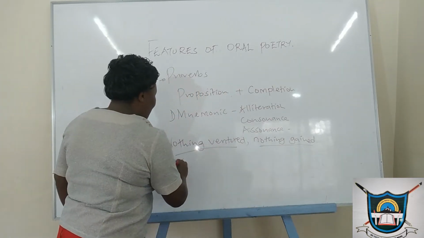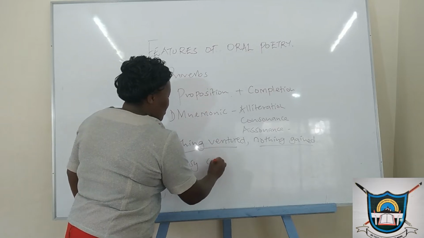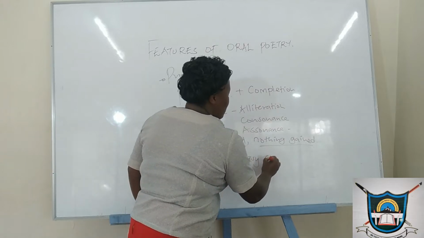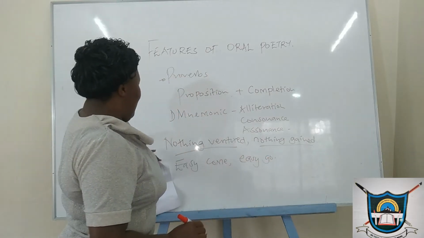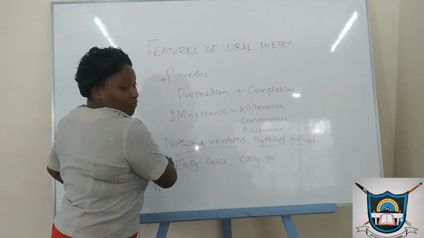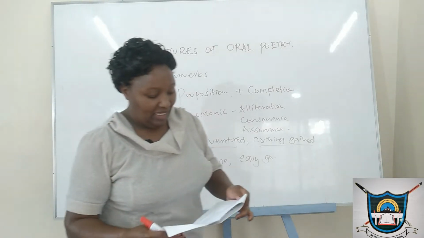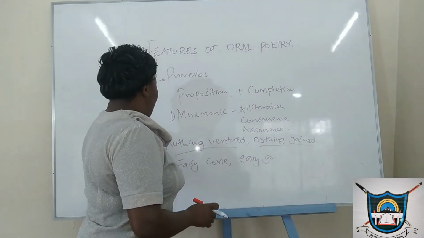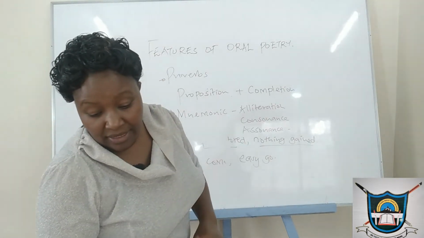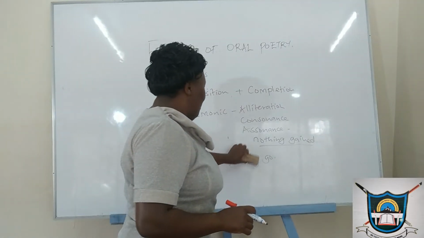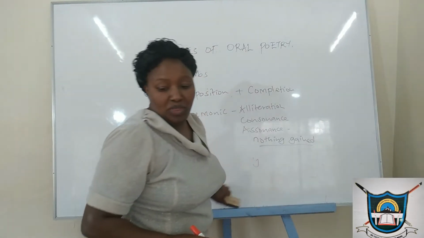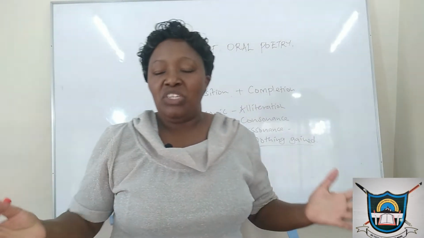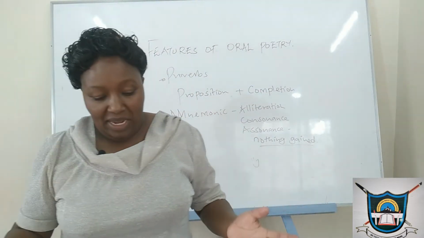Also, we have an example like easy come, then we have easy go. So this is what we are referring to as parallelism, the balance in the phrases that are presented there. Then we have another feature called ellipsis. Ellipsis is the omission of some words in the proverb, so that we don't have all the words. Some words are omitted, especially the words which are not needed and the meaning will still hold.